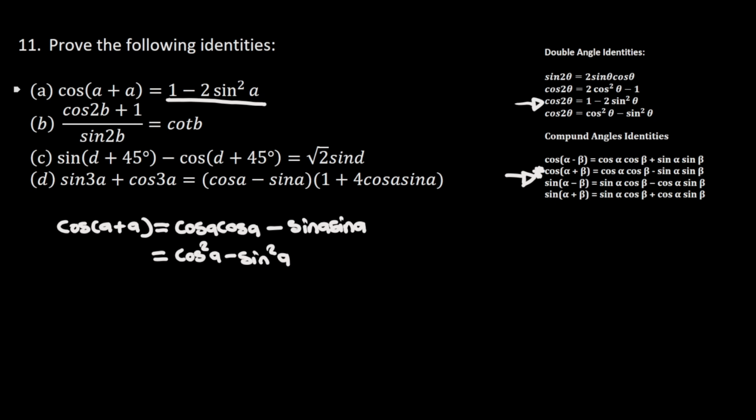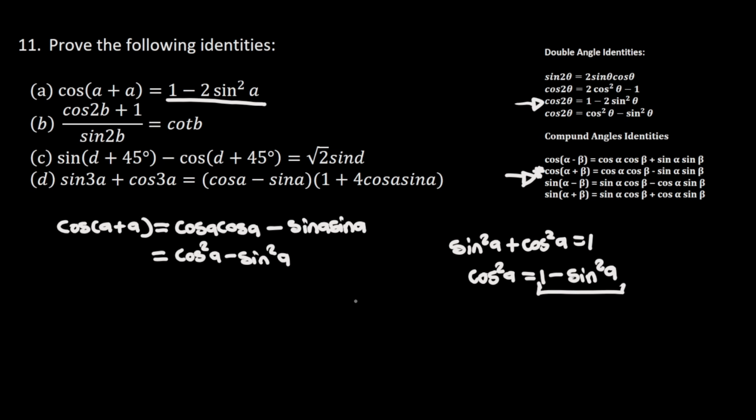But then what they are looking for here is 1 minus 2 sine square of A. So we know that sine square of A plus cos square of A is equal to 1. So I can make cos square of A the subject of the formula here, so that I get cos square of A is equal to 1 minus sine square of A. And now where I see cos square of A, I'm going to write this. So this is going to be equal to 1 minus sine square of A minus sine square of A. And this is going to be equal to 1 minus 2 sine square of A. So this is how we would prove question number A.